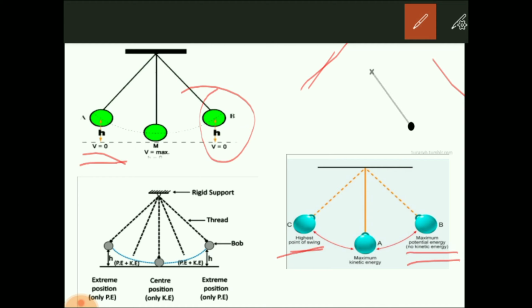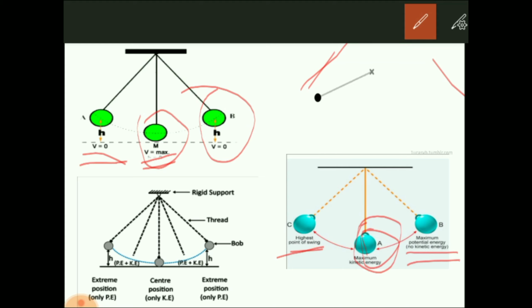Okay, this line. Alright, now what happens at this point? At this point the velocity becomes maximum, that's why the kinetic energy is maximum. Now what about the potential energy at this point?